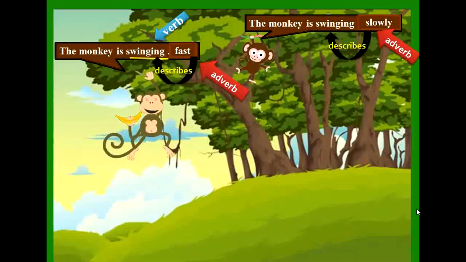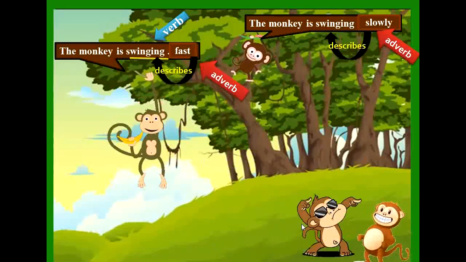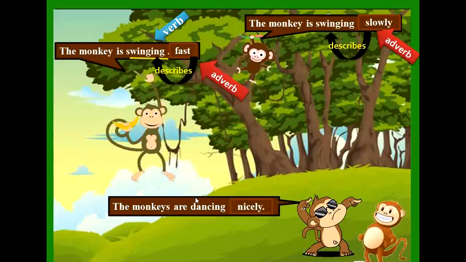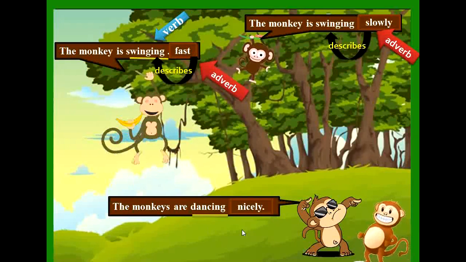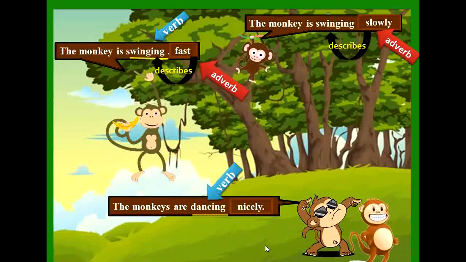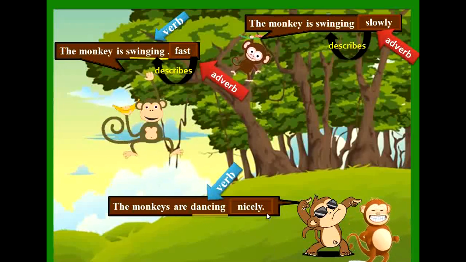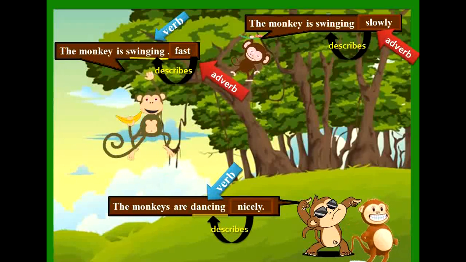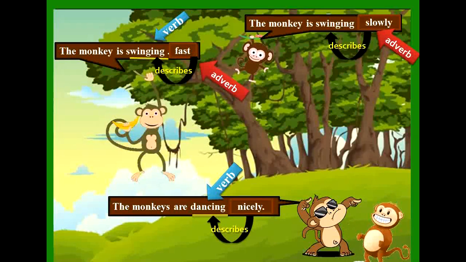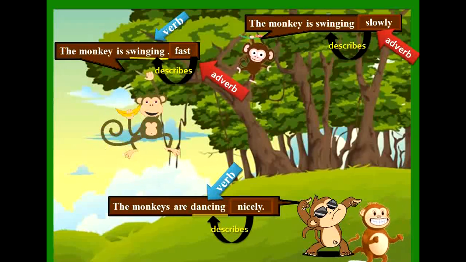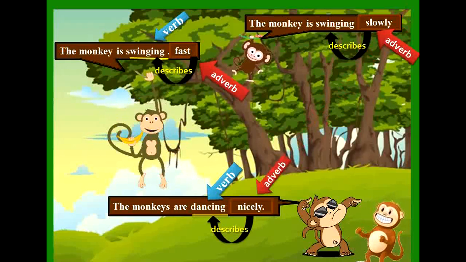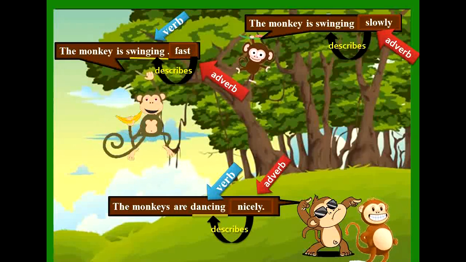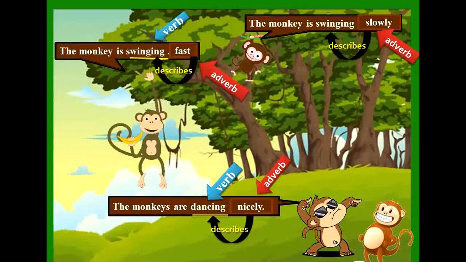Okay? Now look at these monkeys who are dancing, children. These monkeys are dancing nicely, isn't it? Here, the action word is dancing, so we call it the verb. And the word nicely describes the verb dancing. So here we get to know how the monkeys are dancing. They are dancing nicely. So the word nicely is the adverb here. Okay? So children, adverbs are words that tell us more about a verb.